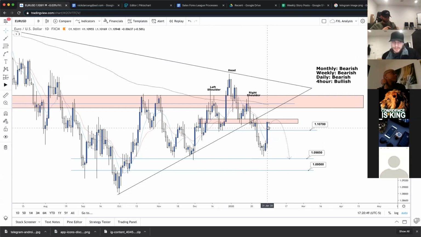Right now, this is definitely news related. Again, this is Euro USD, so you know the USD news is heavily affecting this. So we're just going to wait. I mean, this is a big candle. It's about 60 pips. So we'll see if it holds or not. Will we see a reversal? I would love to see some sort of consolidation. Then the bearish volume will start to pick up. Ideally, that would be perfect.